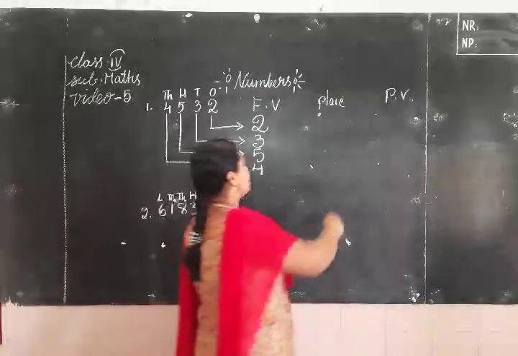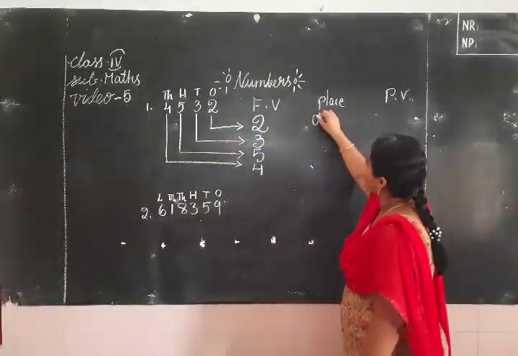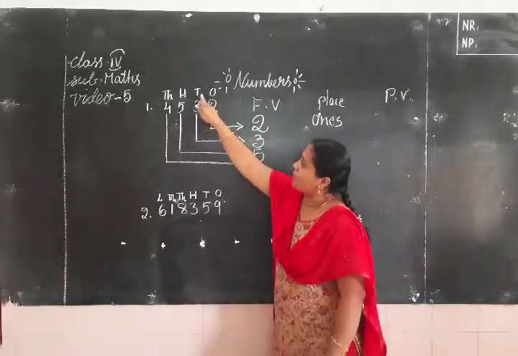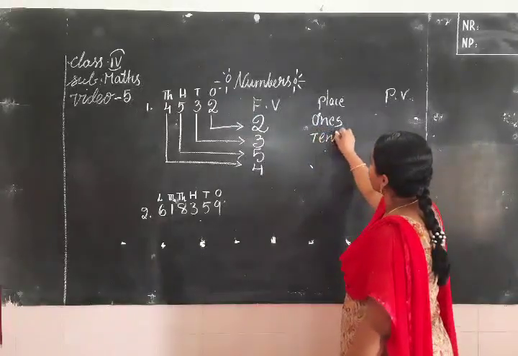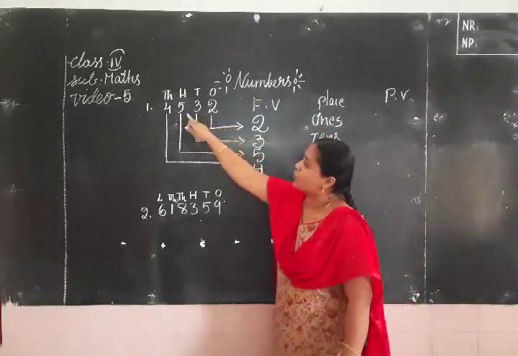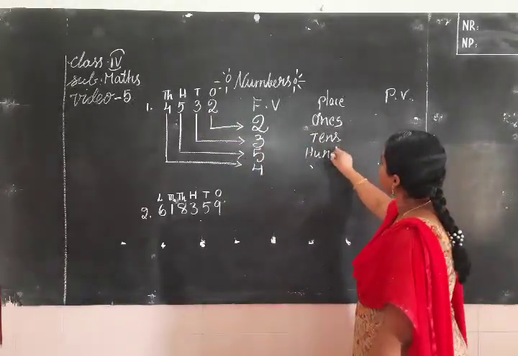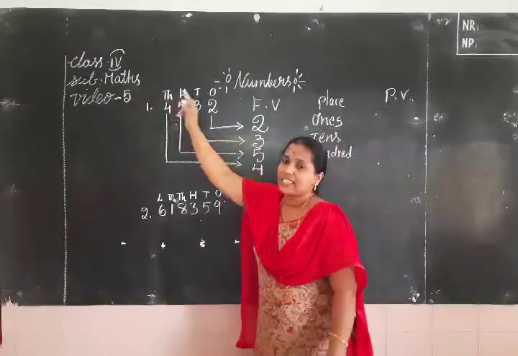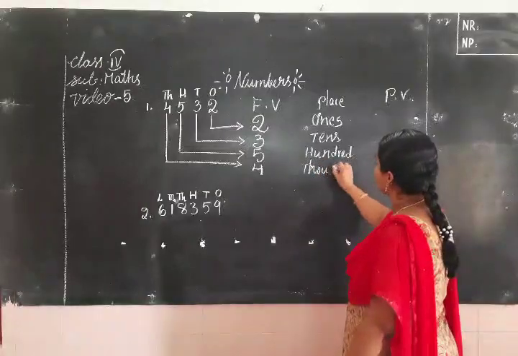Now tell me. 2 is in which place? Yes, ones place. 3 in which place? Tens place. 5 is in which place? Yes, children, you are right. Hundreds place. Now 4 in which place? Thousands place. Yes, fine.